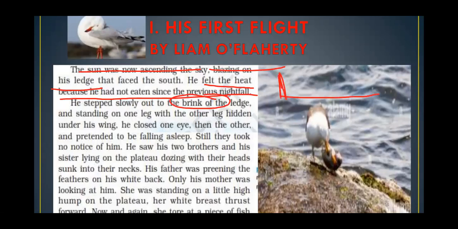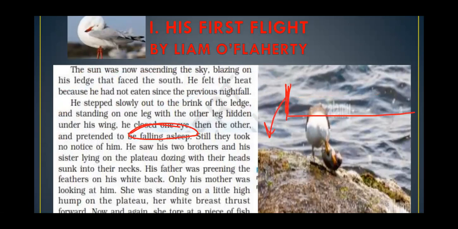And now he is trying to just gain the attention of his parents. Sometimes you also do this emotional drama just to attract the attention of your parents. What is he doing? He came at the brink of the ledge. He stood on one leg, and the other leg he hid under the wing. He closed one eye and then the other, and then he was pretending, meaning doing a fake act, that he is falling asleep there at the corner of the edge. That means he was just pretending and showing his parents that at the corner he is sleeping, he might fall down from there.